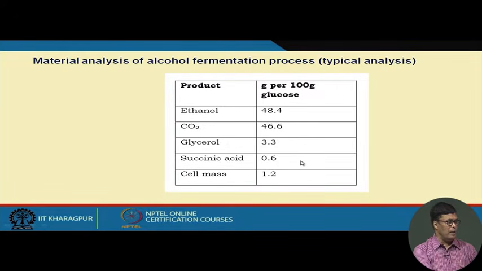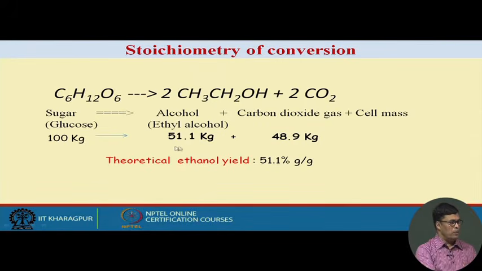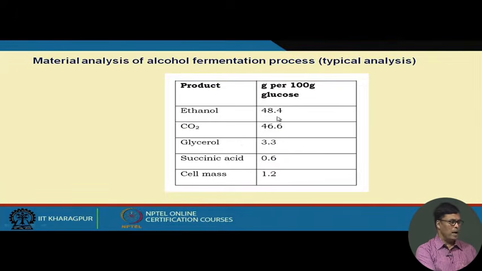Now, a typical analysis of the fermentation product is given here, the material analysis: 100 grams of glucose produces 48.4 grams. So, you can see that stoichiometrically it is 51.1, but in actual practice we will get a lesser amount of ethanol, 46.6 instead of 51.1.